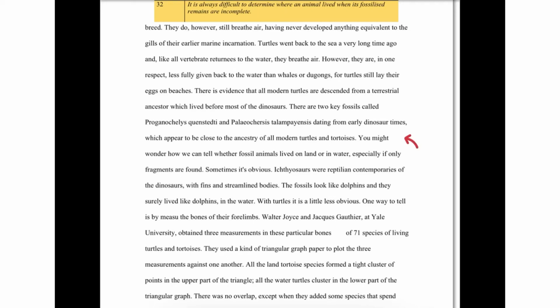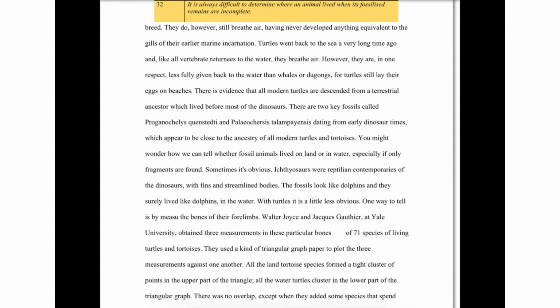And then it says, you might wonder how we can tell whether fossil animals, so we've got fossil again, lived on land or in water, especially if only fragments are found. Now, fragments is a synonym of remains. And then it says, sometimes it's obvious. Now, we've got an adjective, obvious. What does it mean? It means it's clear, it's there, it's easy to see, it's easy, okay?